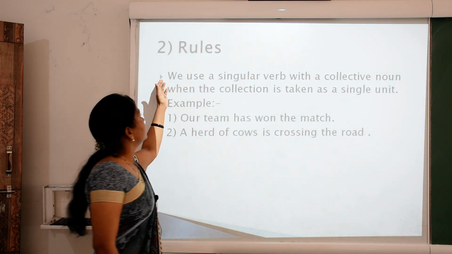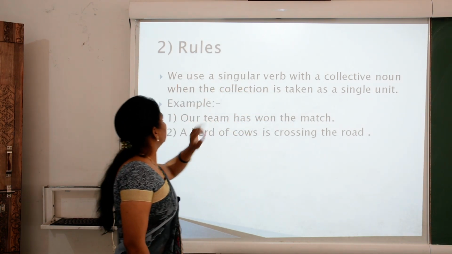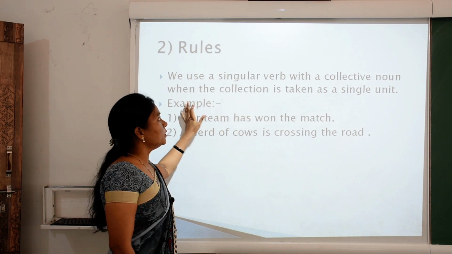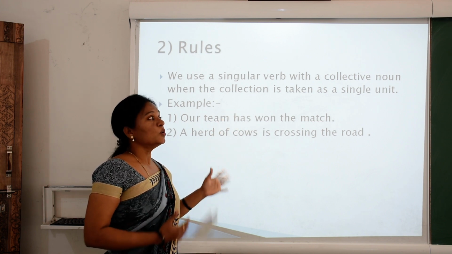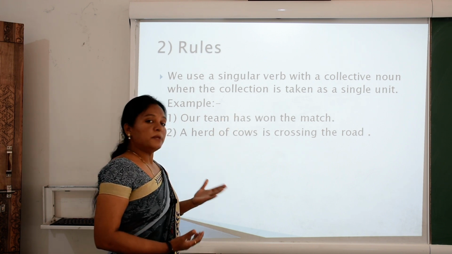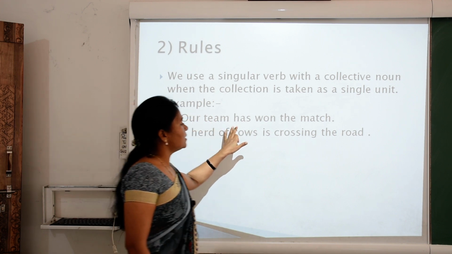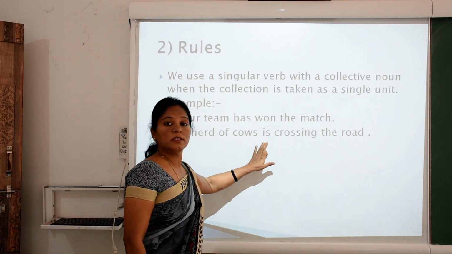Now second rule. We use a singular verb with a collective noun when the collection is taken as a single unit. So according to the definition, what is a collective noun? Collection means a group of people, a group of things, a group of persons. For example, our team. Our team has won the match. A herd of cows is crossing the road.